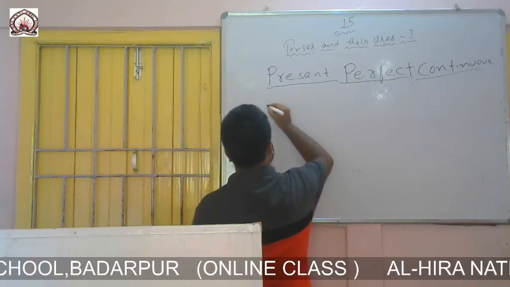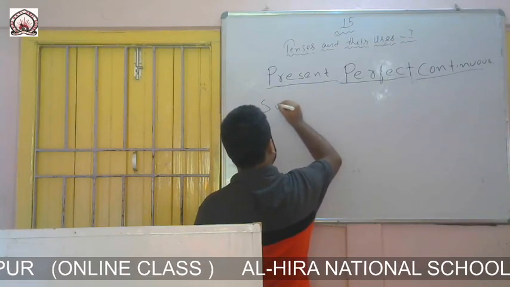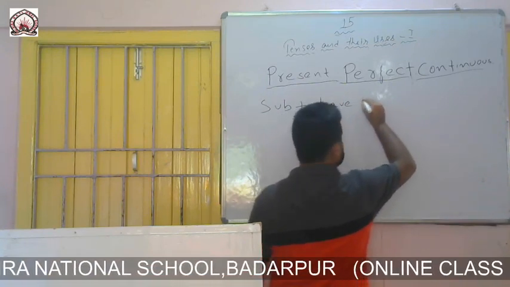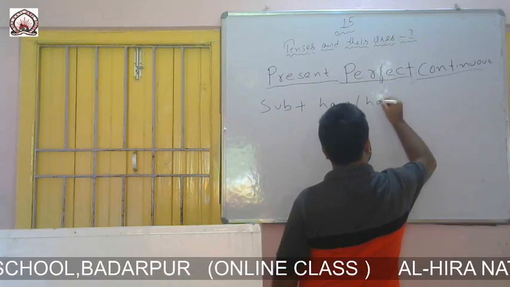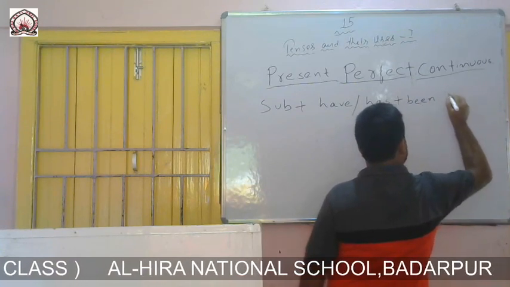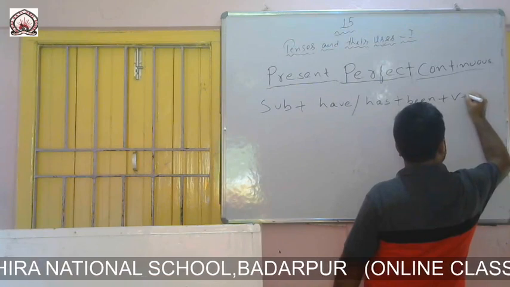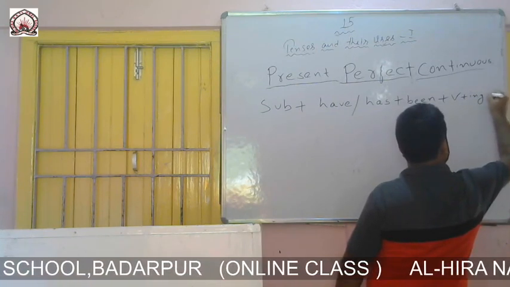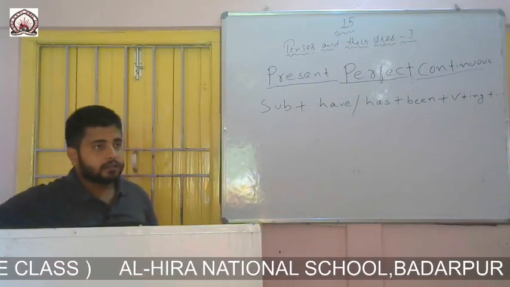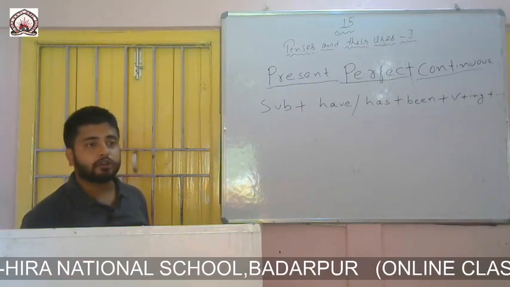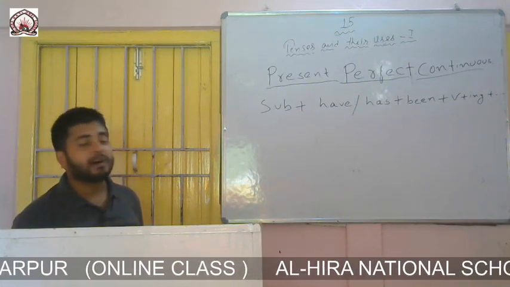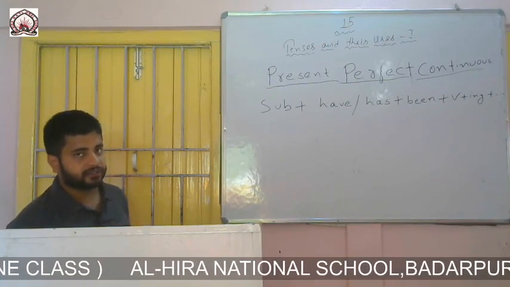The formation of present perfect continuous assertive is subject plus have or has plus been plus verb plus ing plus rest part of the sentence.